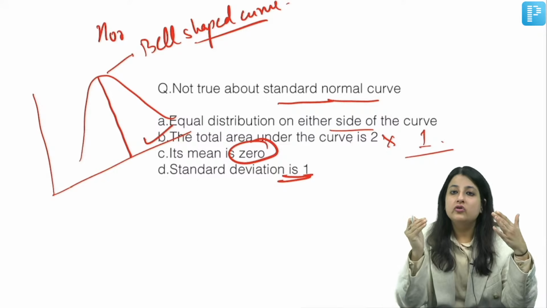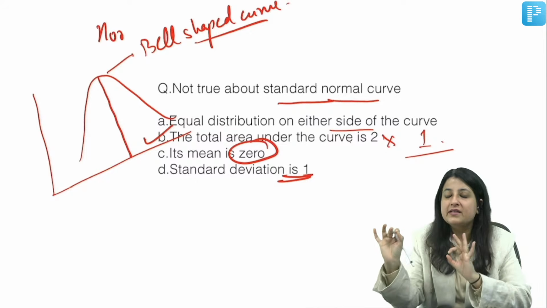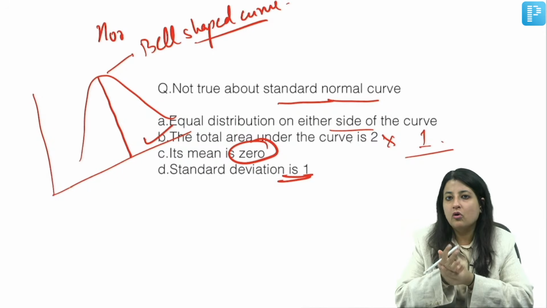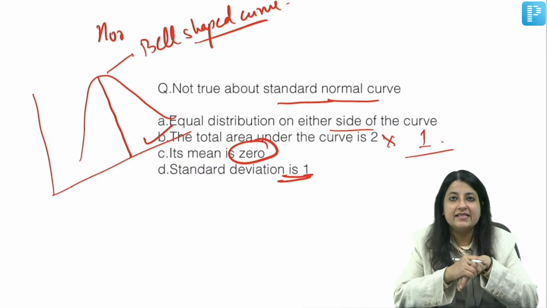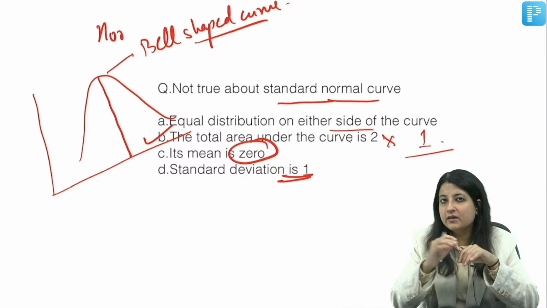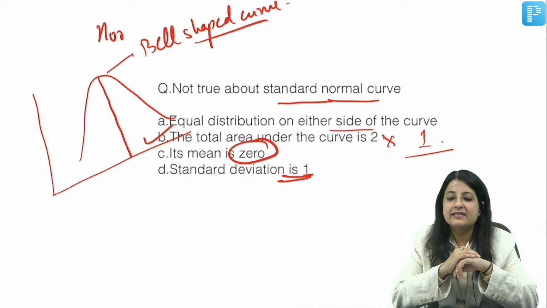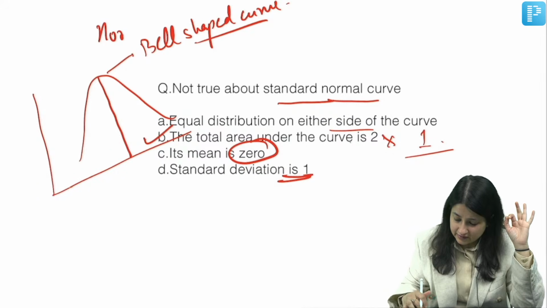Once again. Normal distribution simply means mean is equal to median is equal to mode. Now, they can be any value. Mean, median, mode all could be 200. Mean, median, mode all could be 100. But when I say mean is equal to median is equal to mode is equal to 0, that is what we call a standard normal curve. Clear? Everyone, okay?